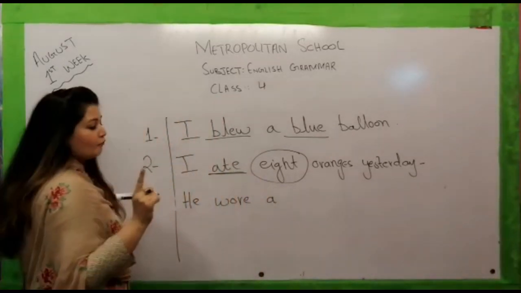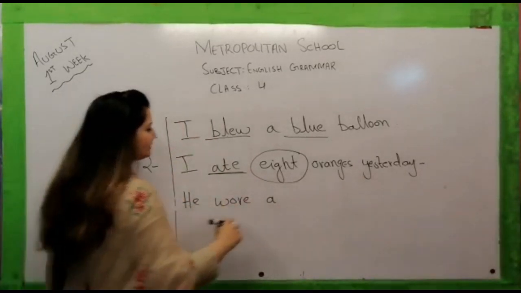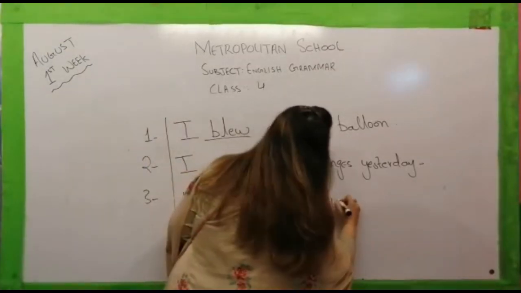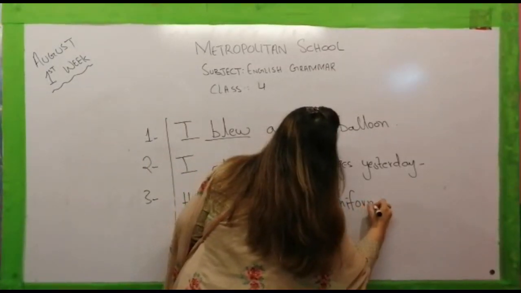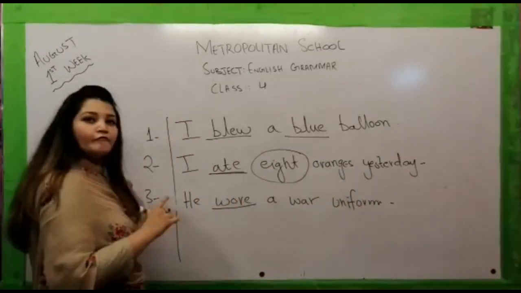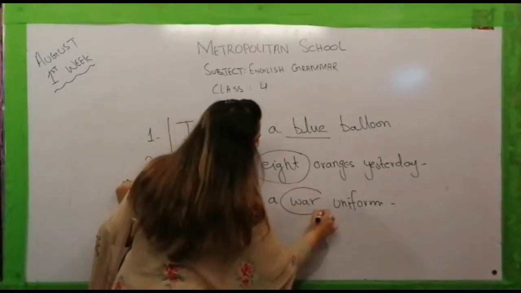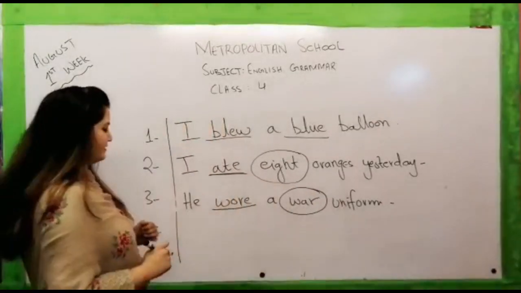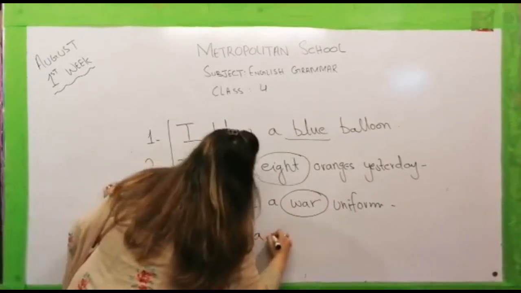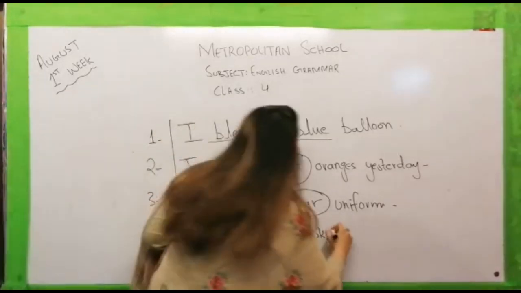Do you remember what was the homophone of wore? Yes, that was a very terrible thing. War. Here we have used wore as the past form of wear and we have used its homophone as this word. Let's move towards the last sentence, which is I read a red book yesterday.